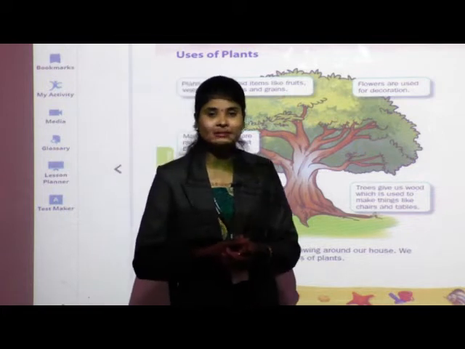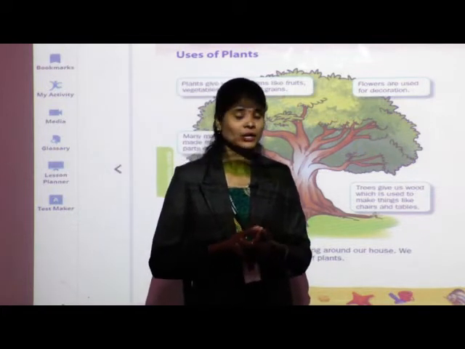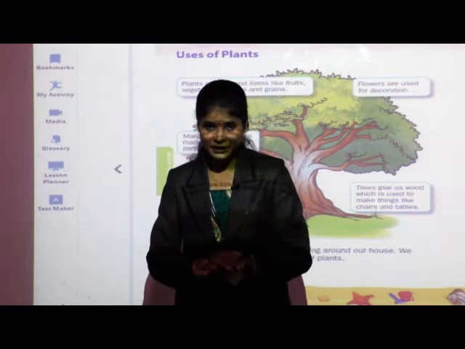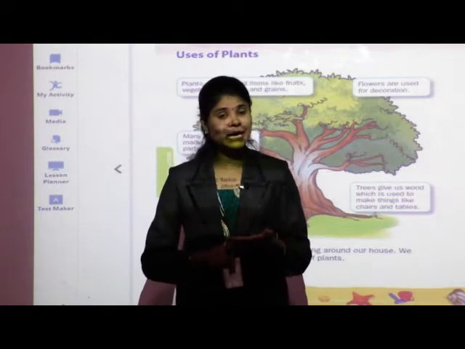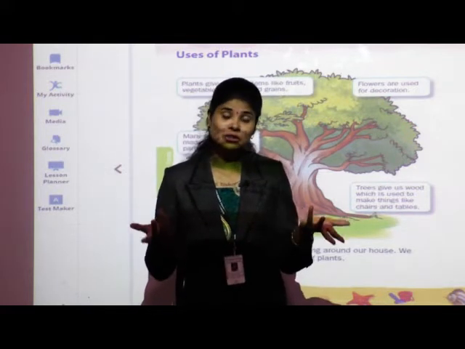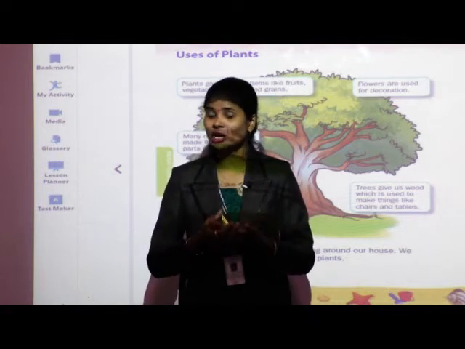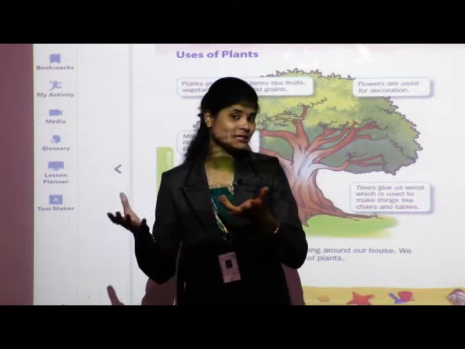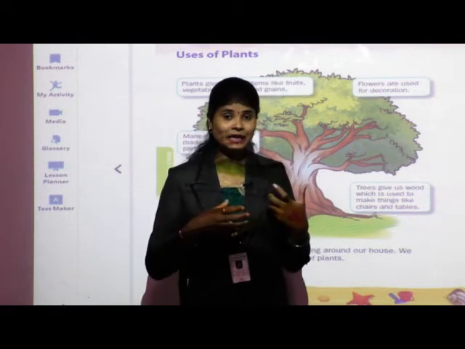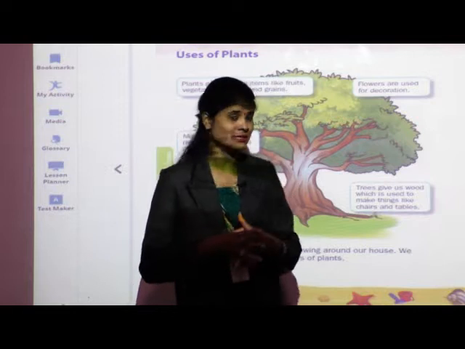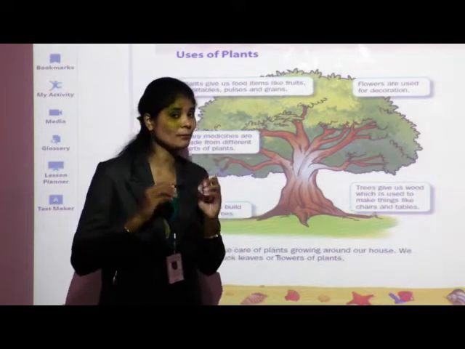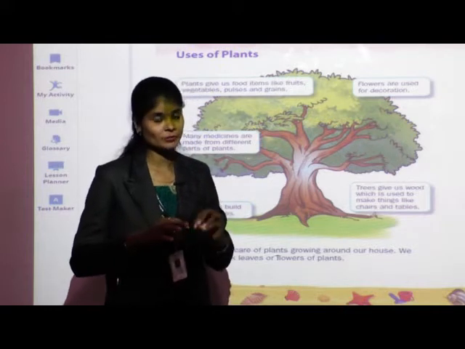And if we cut the trees, then what will happen? We will not get any type of fruits, flowers, vegetables. We will not get wood for making furniture. We will not get any type of medicine, and also birds and animals will not get their shelters. And if they do not get shelters in the forest or on trees, then they will come to our houses. Means where our society is, they may enter our society.